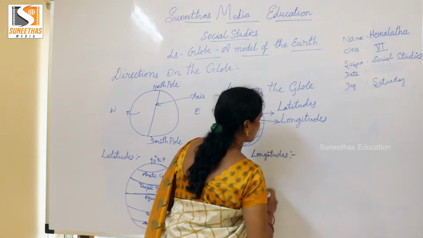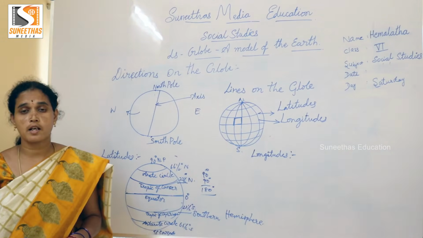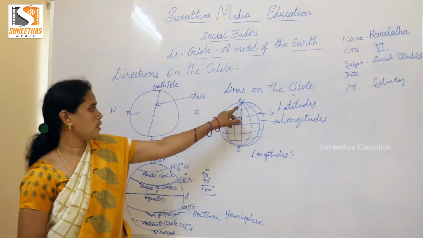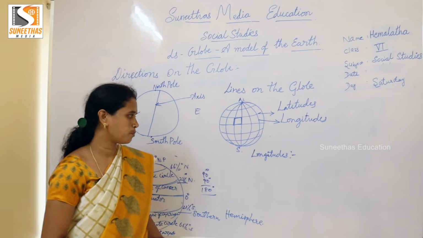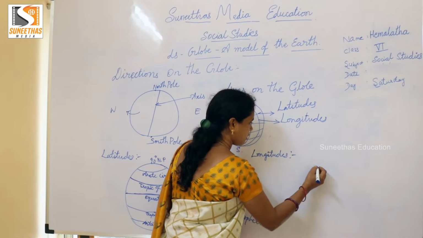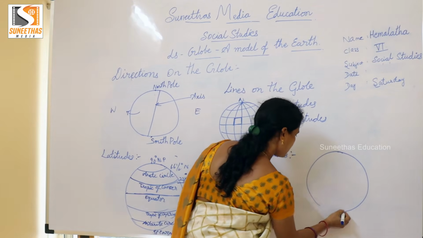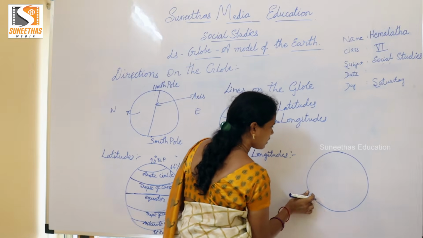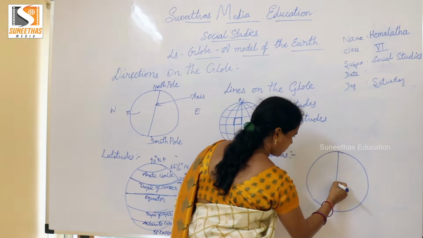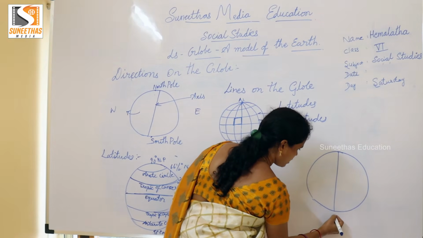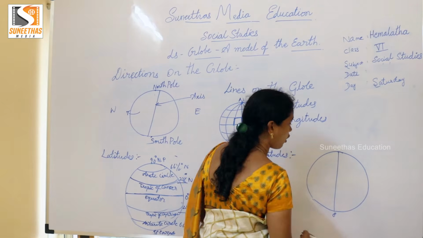Longitudes are the lines drawn from north pole to south pole. There is a line called the 0 degree longitude.